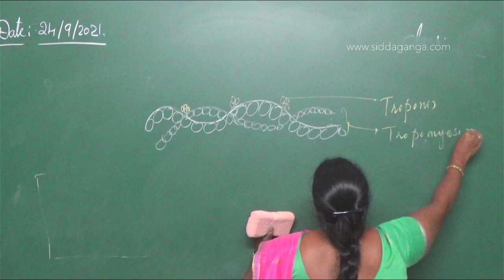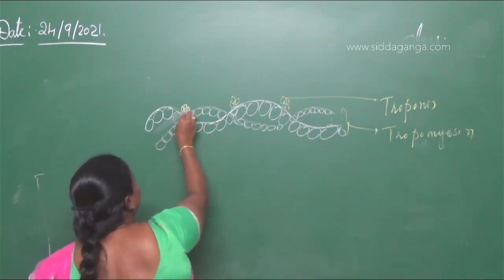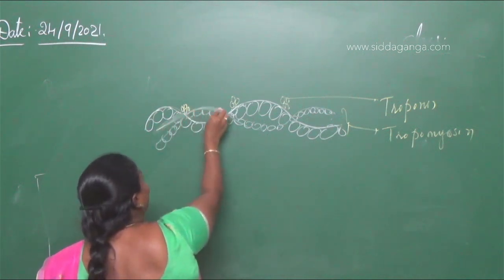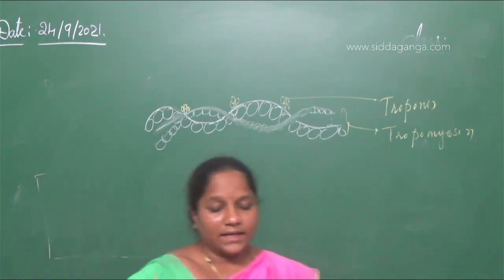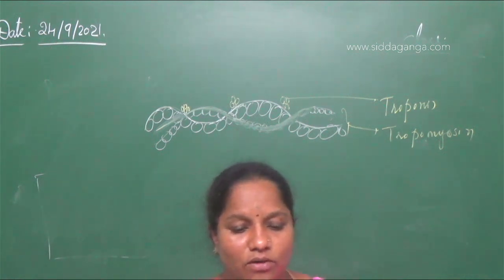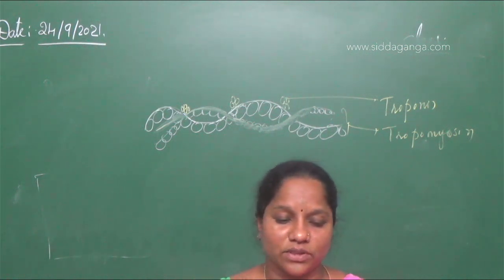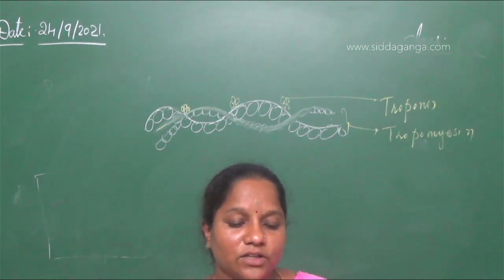But the question is, actin binding sites are located on which? On the meromyosin. On the myosin, there are some locations where the actin is going to bind.